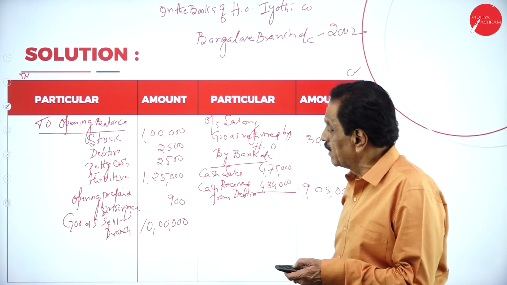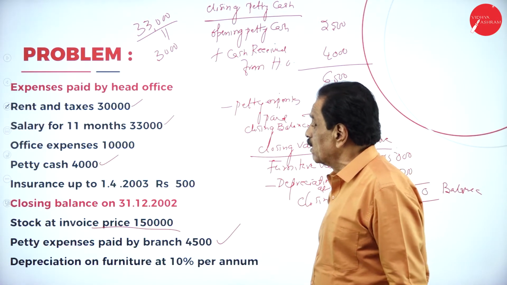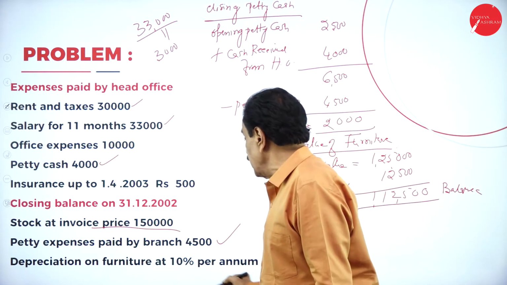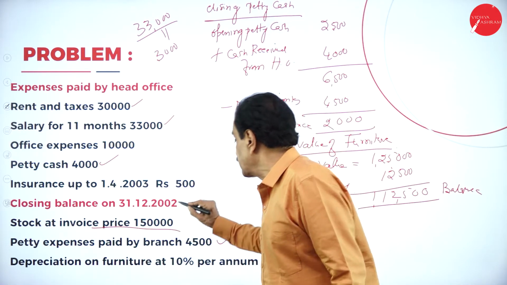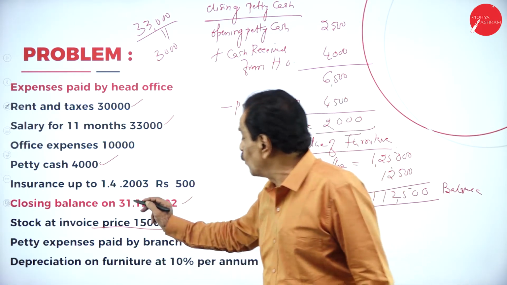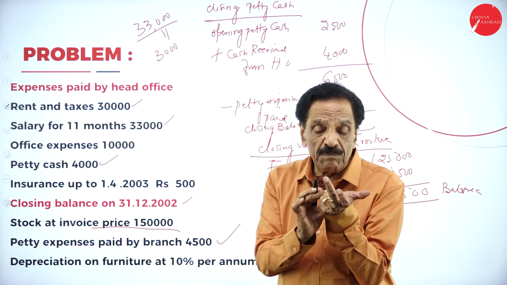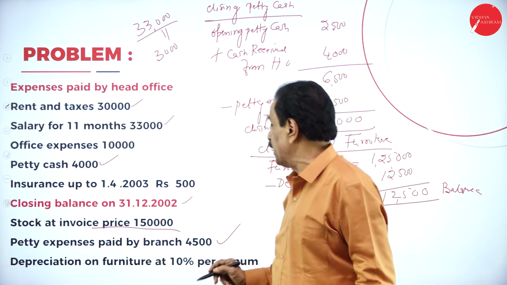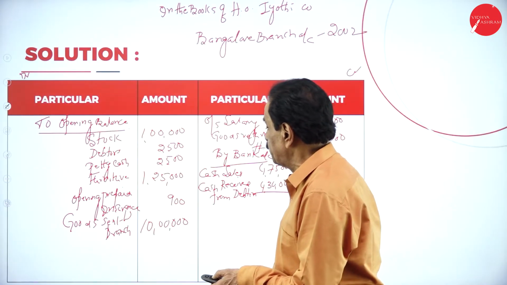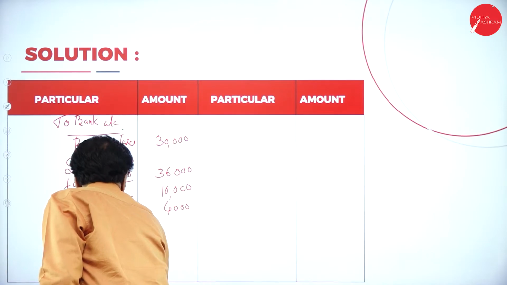Then insurance paid up to 1/4/2003. You completed on 31st December 2002. So you are paying up to what date? Up to 31/3/2003, which means after December close, January, February, March. 3 months is prepaid. 3 by 12. So first you have to write insurance here, 500.